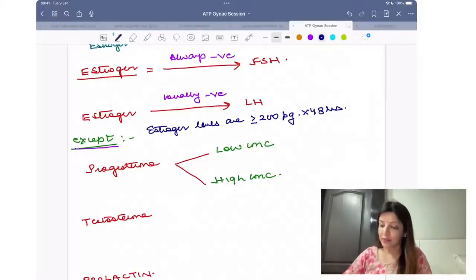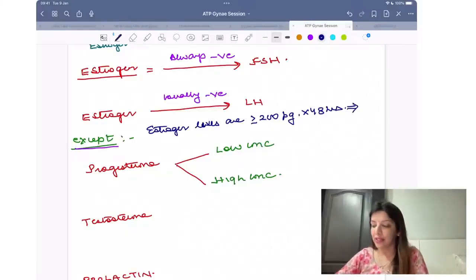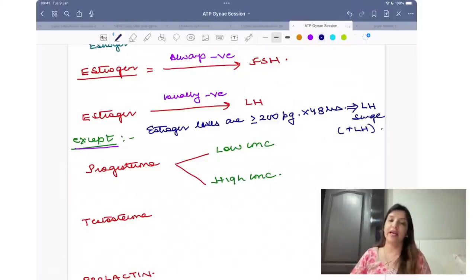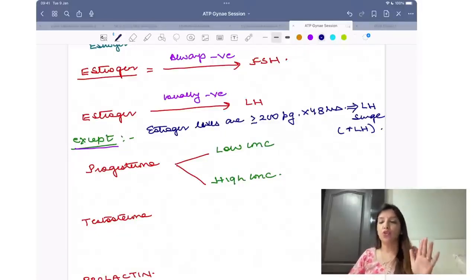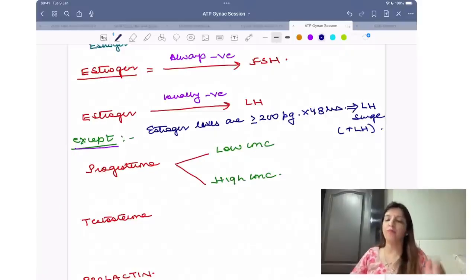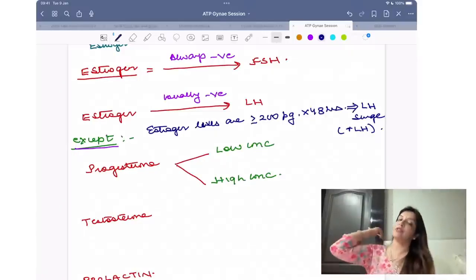Estrogen levels more than or equal to 200 picograms for 48 hours leads to an LH surge. That is the time when it is going to increase LH. Otherwise, normally estrogen has a negative feedback on both LH and FSH.